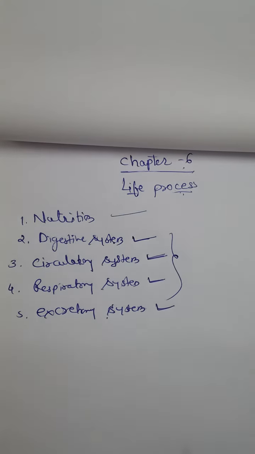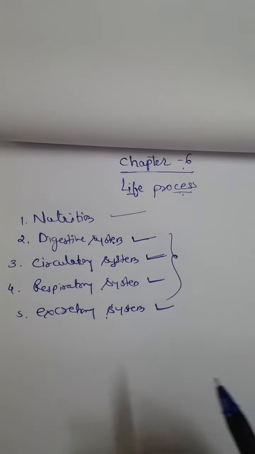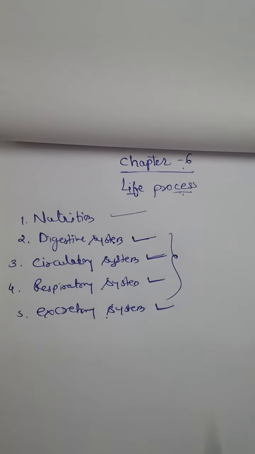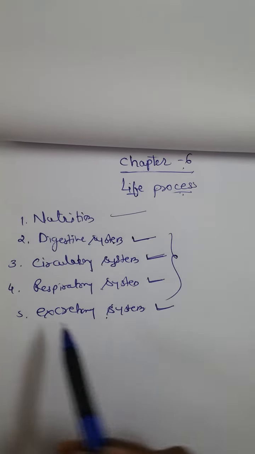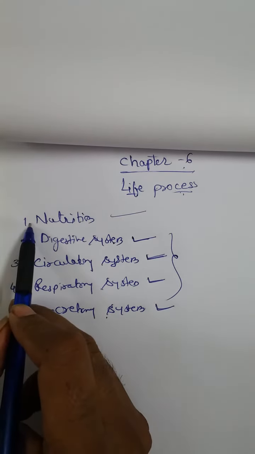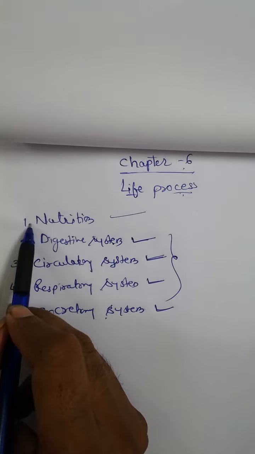like digestion, circulation, respiration, excretion, and growth, development, reproduction. So all these activities are performed by the living organism, and those activities are called the life process. So what topics are we going to see in this chapter? We are going to see nutrition, that is our first topic.